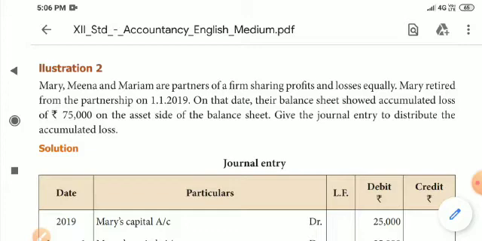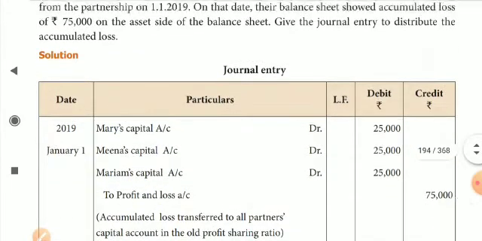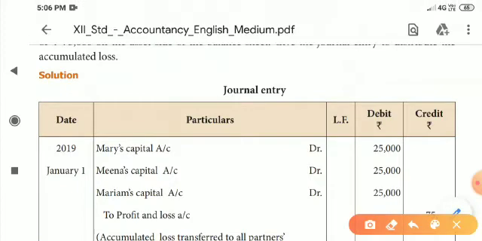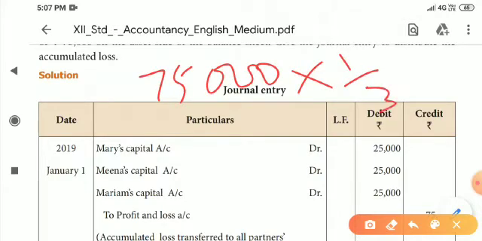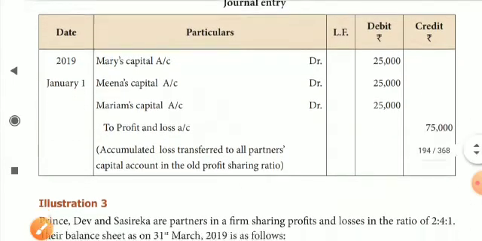So Mary's capital account debit, Meena's capital account debit, Mariam's capital account debit, to profit and loss account credit 75,000. The 75,000 is shared equally among the partners in their profit sharing ratio, 1 is to 1 is to 1, that is 1 by 3. 25 threes are 75, so 25,000 for each partner. It is distributed among themselves equally. So the second sum gets over.